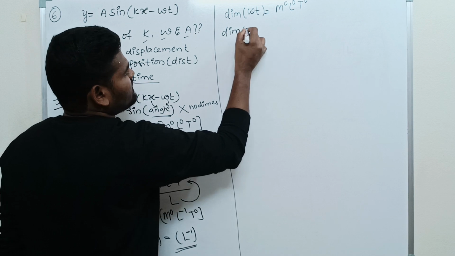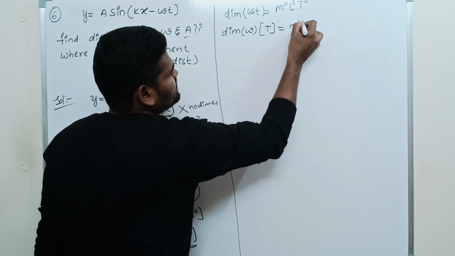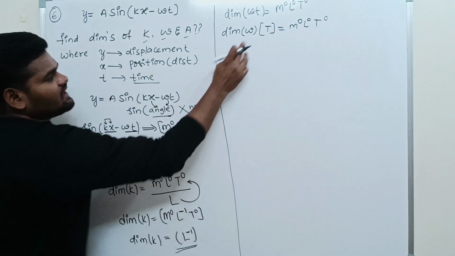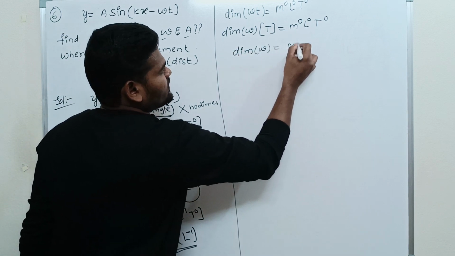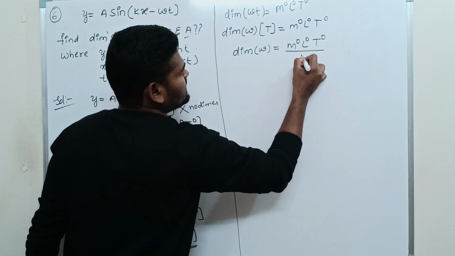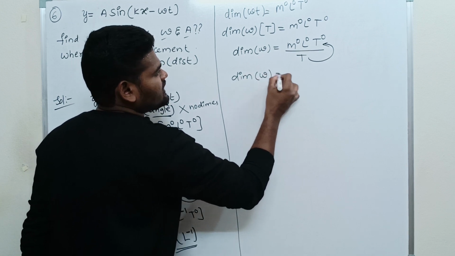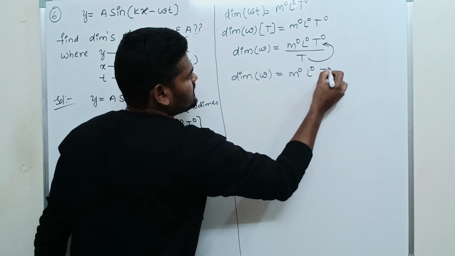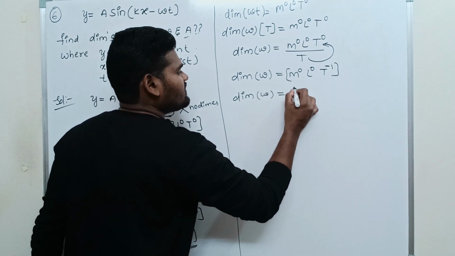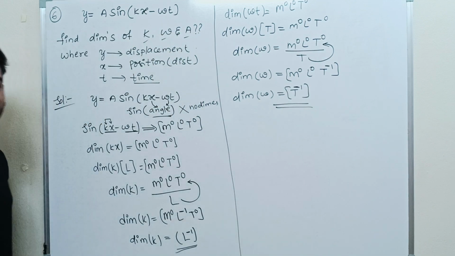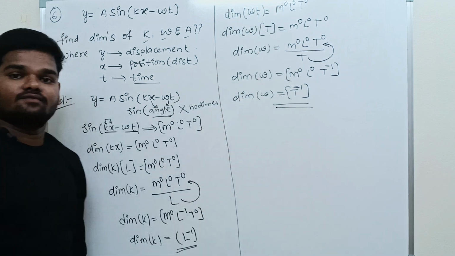We have to find the dimension of omega, and the dimension of T is capital T. If T comes to this side, the dimension of omega equals M power 0, L power 0, T power 0 divided by T. Again T comes to the numerator, so the dimension of omega is T power minus 1. Are you getting it? The same scheme is repeated here.